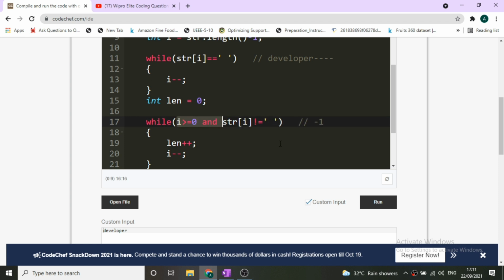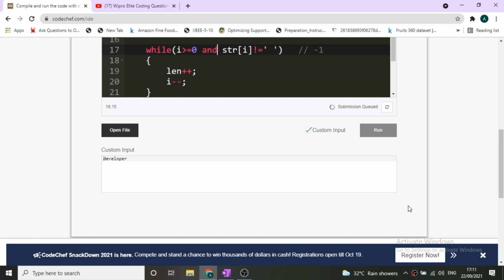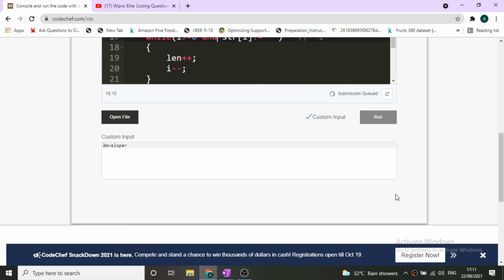fulfilled. Now once we have written i greater than or equivalent to 0, and str of i is not equivalent to space, then it will run properly, and it will give us 9 as our answer.